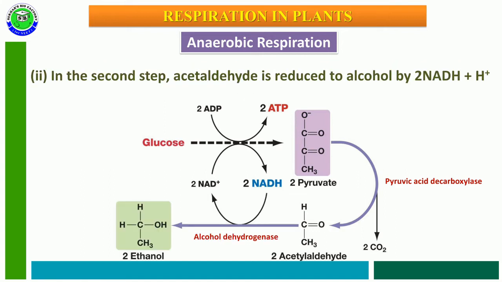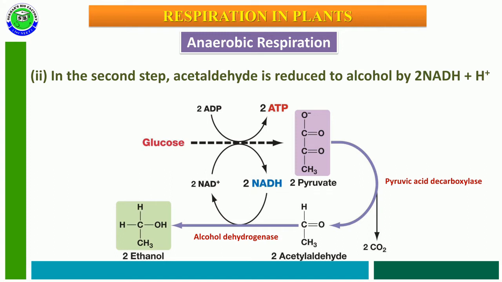In the second step, the acetaldehyde is reduced into ethanol or alcohol by utilizing two NADH molecules which were produced in glycolysis, in the presence of alcohol dehydrogenase enzyme.